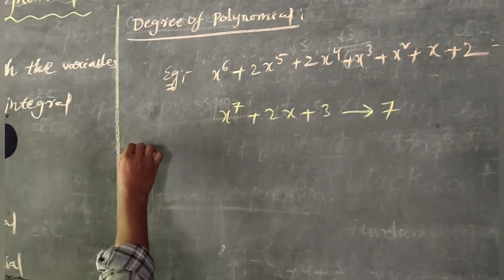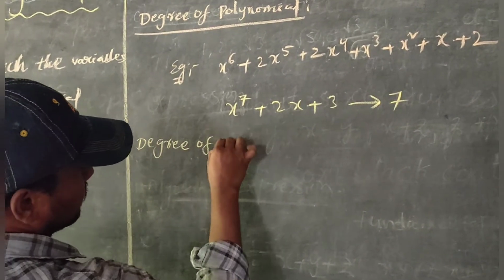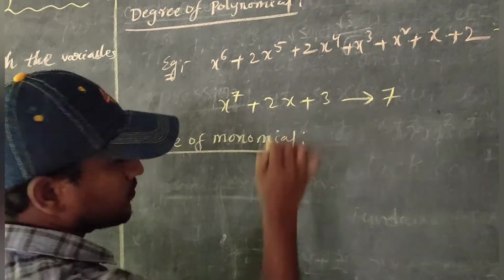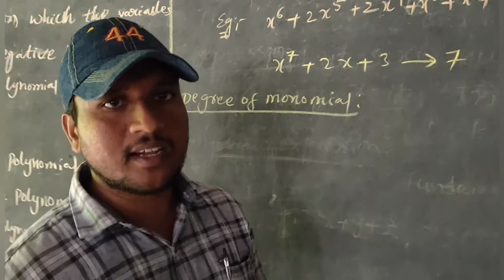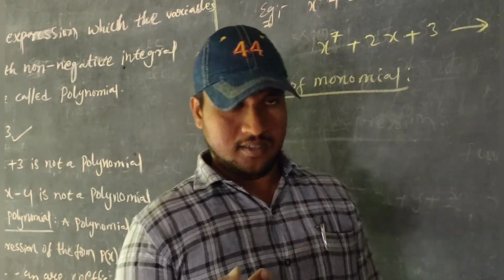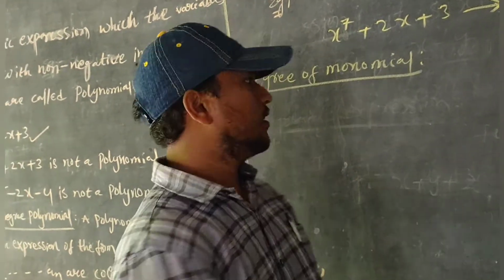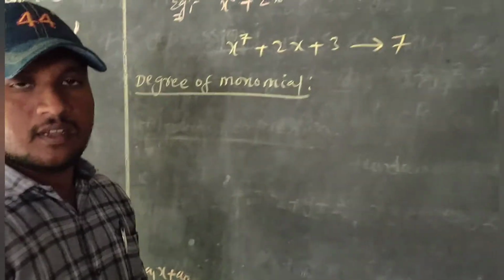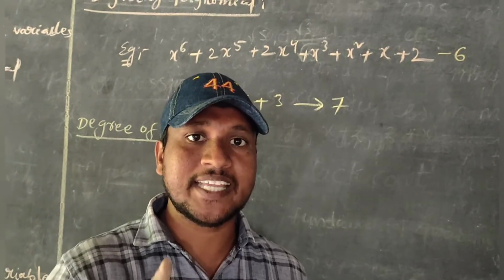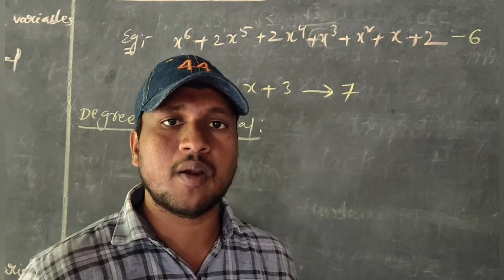Next, degree of a monomial. Already we know monomials. A polynomial containing only one term is called a monomial, two terms a binomial, three terms a trinomial. We know this from previous classes. So the degree of a monomial: the sum of the exponents of the variables of a monomial is called the degree of the monomial.